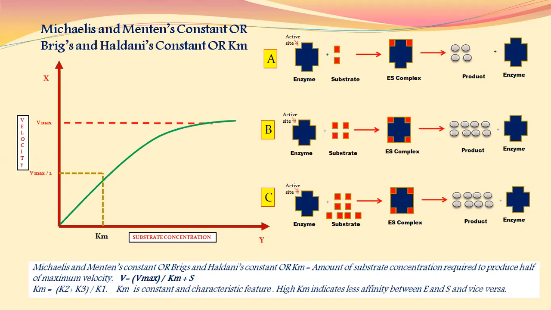High Km indicates less affinity between enzyme and substrate, while low Km indicates maximum affinity between enzyme and substrate. Remember one thing, Km is also called Michaelis and Menten's constant or Briggs and Haldane's constant, and very important, high Km indicates less affinity between E and S, and low Km indicates greater affinity between E and S.